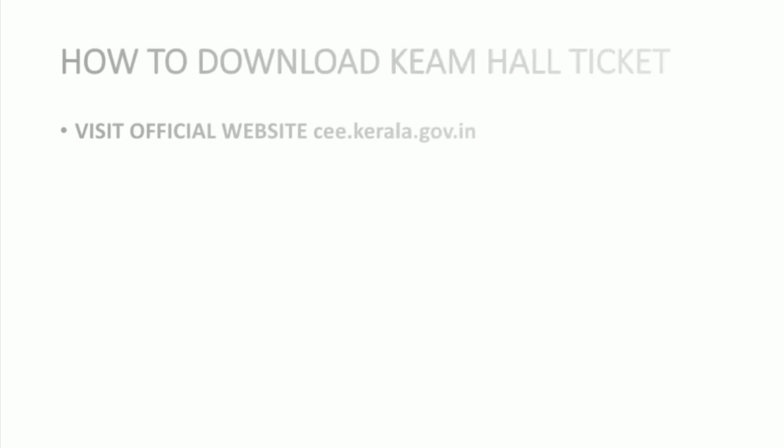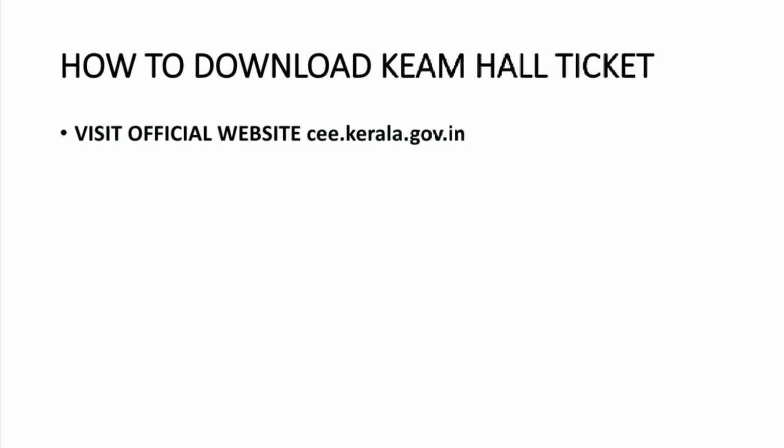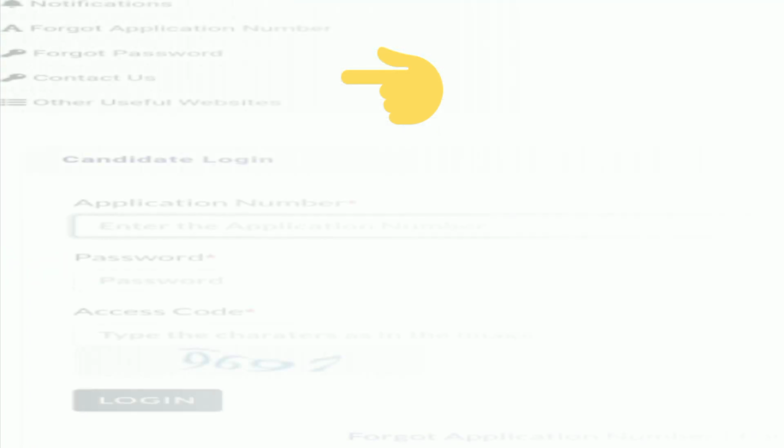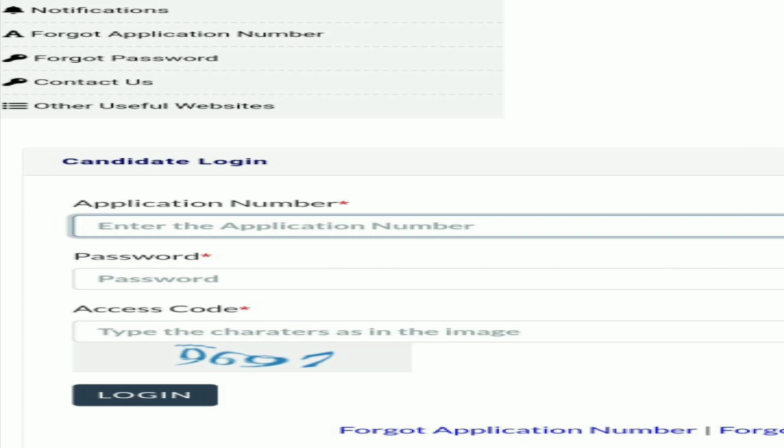Now let's discuss how to download the KEAM hall ticket. For that, you have to visit the official website, that is cee.kerala.gov.in. When we enter, in the first section itself we can see the KEAM 2021 candidate portal. When we click on it, we go to the next page, which contains various information about KEAM, and the bottom of the page contains the candidate login.